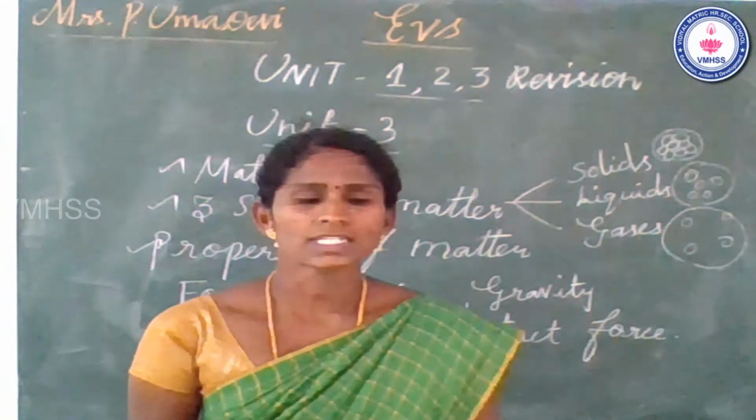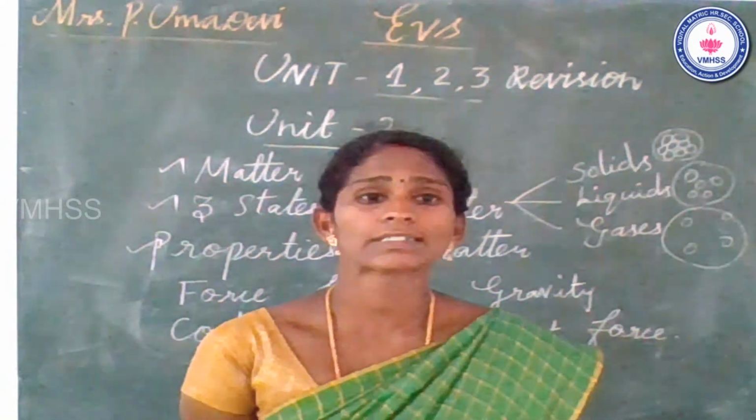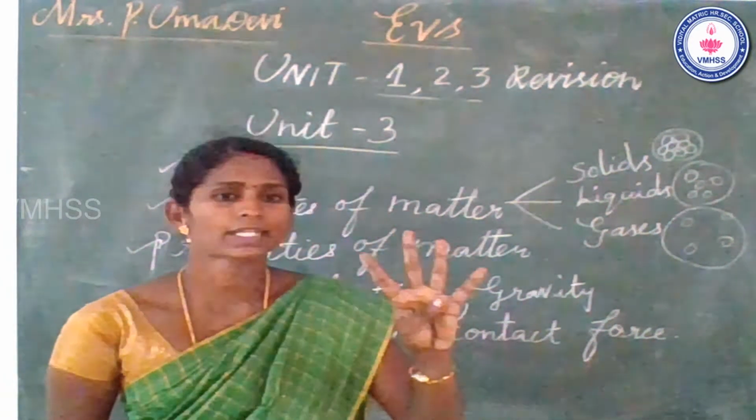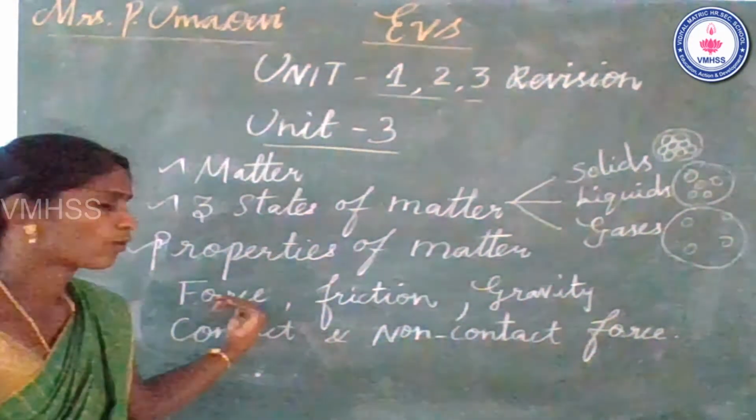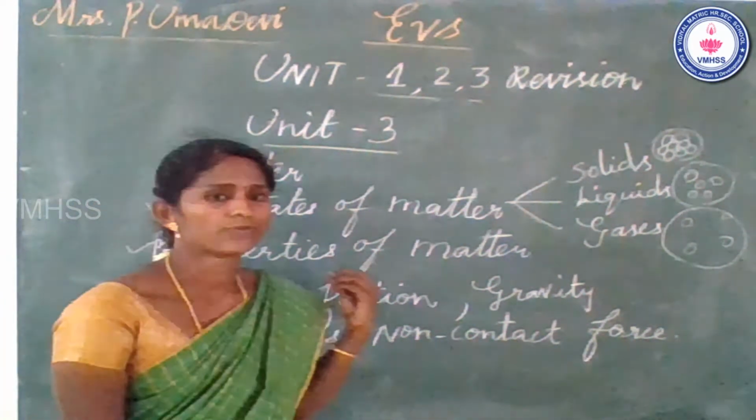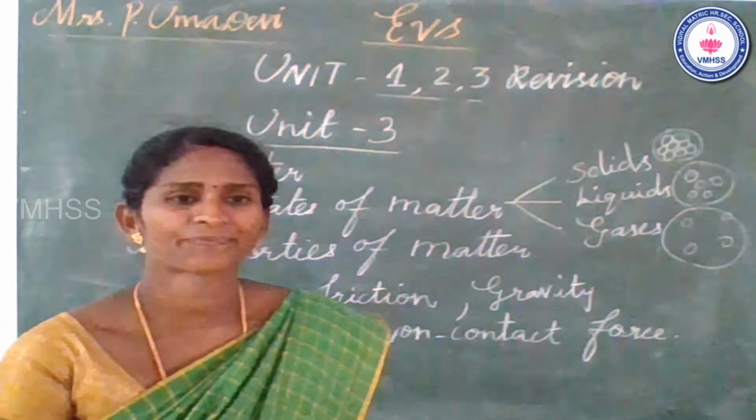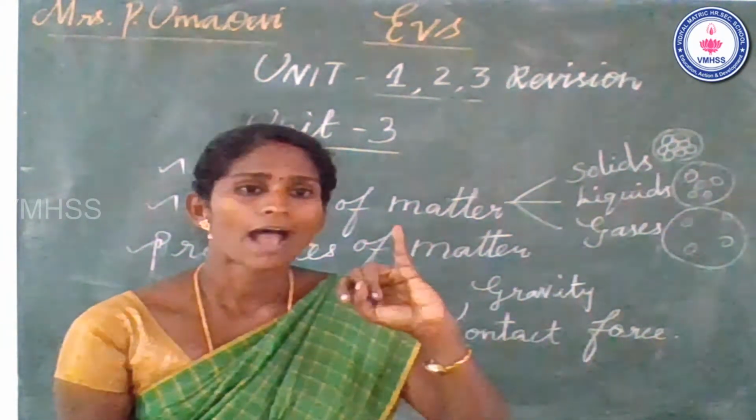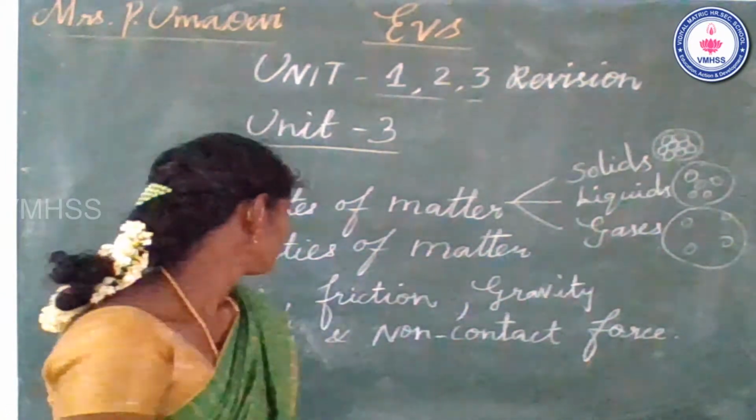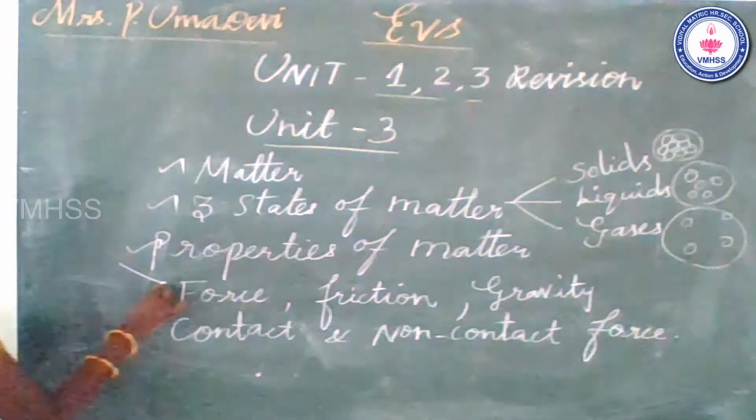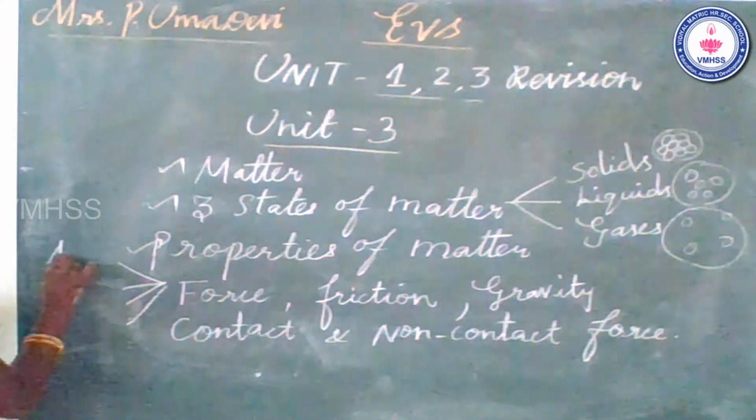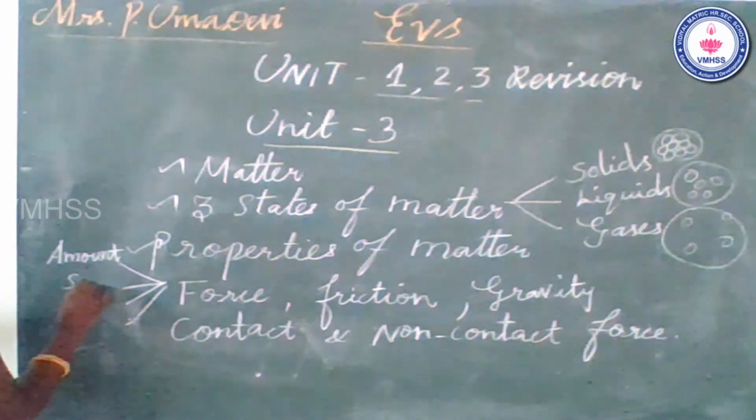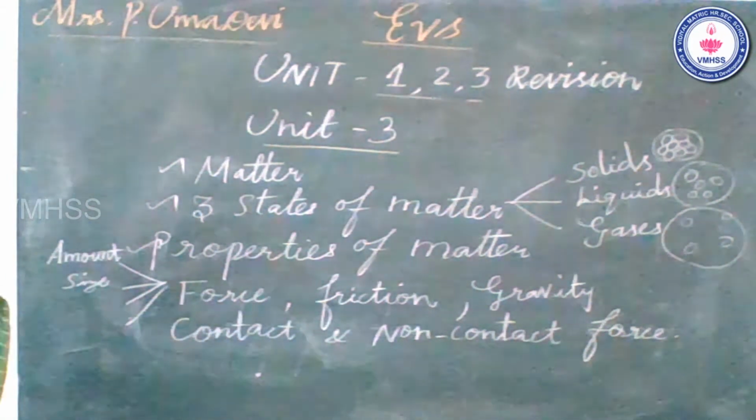What is the next topic? There are 4 factors affecting force. What are the 4 factors? First one, amount of force. Second one, size of an object.